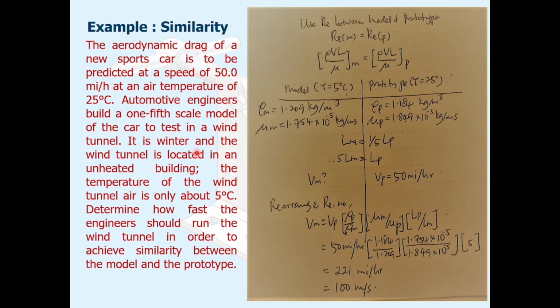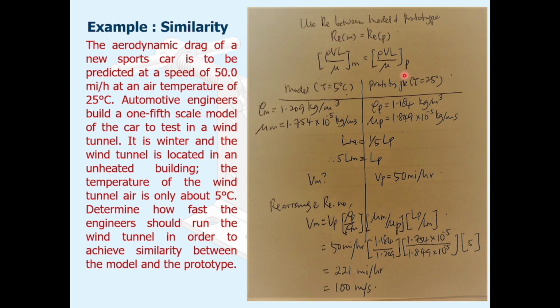It is winter and the wind tunnel is located in an unheated building. The temperature of the wind tunnel air is only about 5 degrees Celsius. Determine how fast the engineers should run the wind tunnel in order to achieve similarity between the model and the prototype. So we use the Reynolds number for the model and prototype.